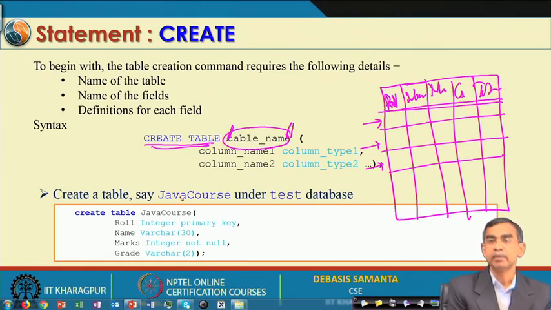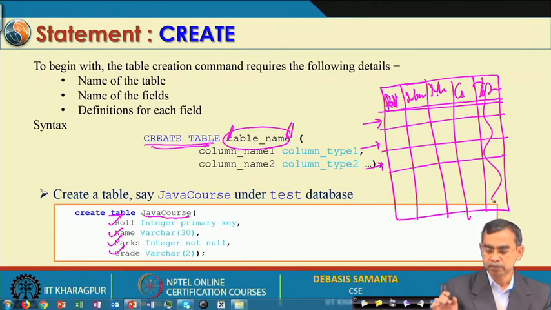As you see here, I am in the process of creating one table, and the name of the table in this case is Java course, and I created 4 columns here: roll, name, marks and grade. Then we have to specify for each attribute what its type is. For the roll column, the type is integer, and I mentioned that this is the primary key. If you know one key should have unique values, then this is the primary key. So, this column will contain all records having unique values in it.